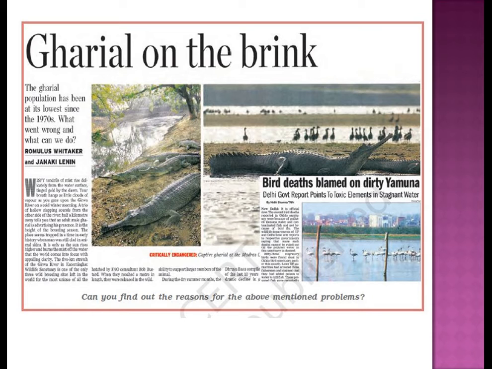This is the newspaper cutting which is available in your textbook. I request you all, please go through it. Gharial on the brink. So please see it properly, and after that you have to answer. You can find out the reason for the above mentioned problem. You have to read that. After reading, you have to find out the solution for these problems.